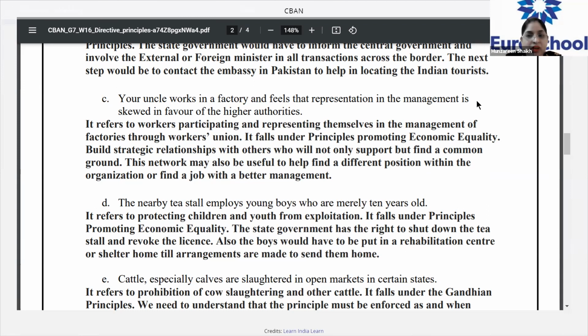Yes, ma'am. You can support these people by informing the higher authority, or a higher authority from a different position, or you can make sure, if nothing is working, you can at least help your uncle by finding a place where he can work safely, right?